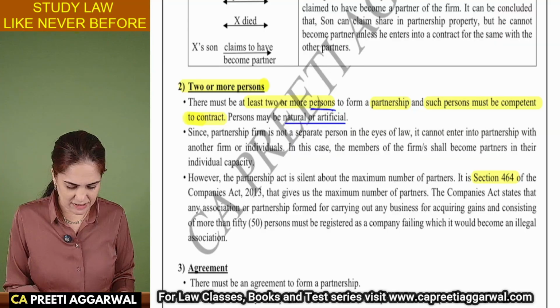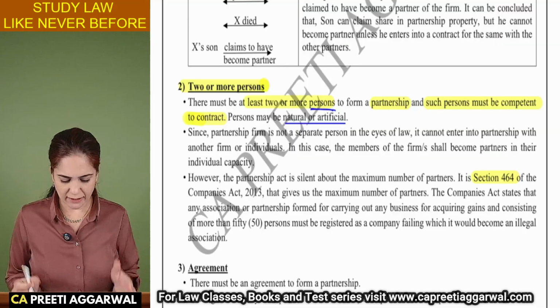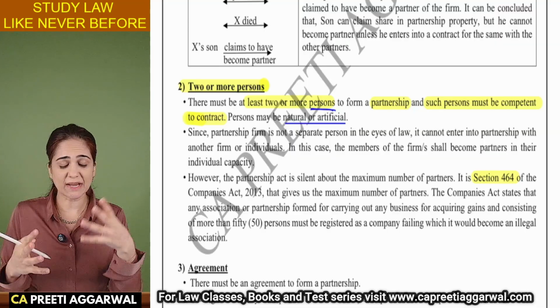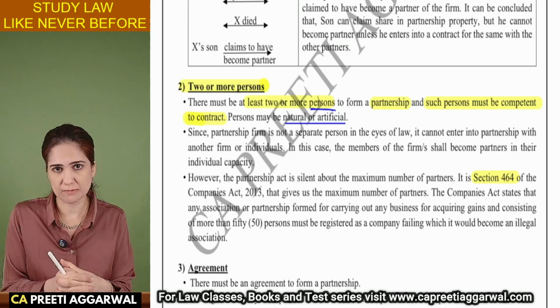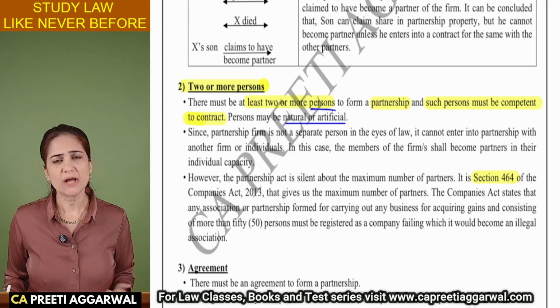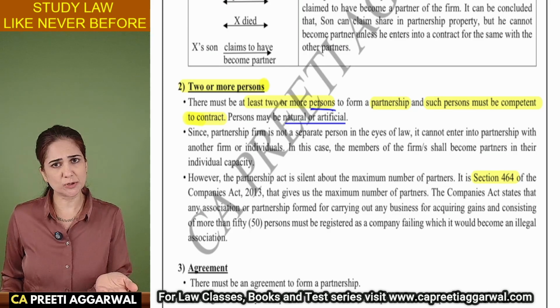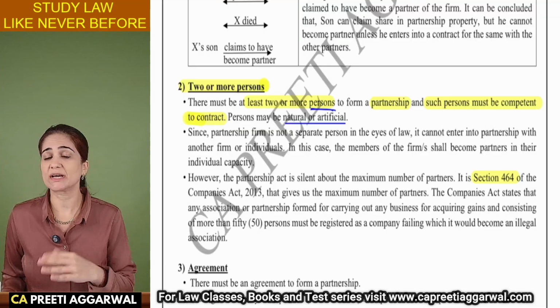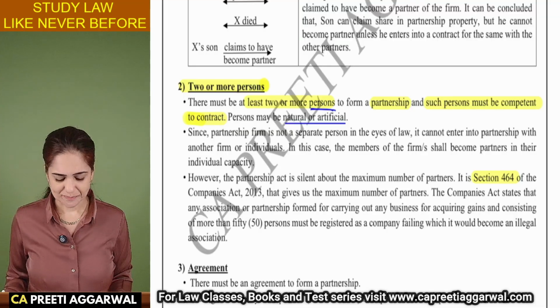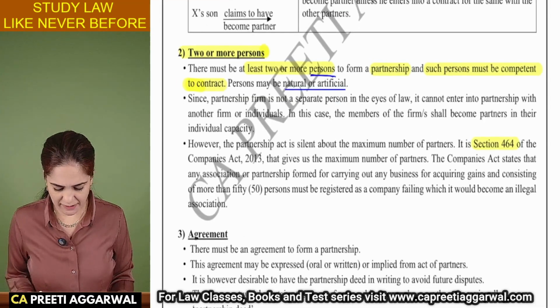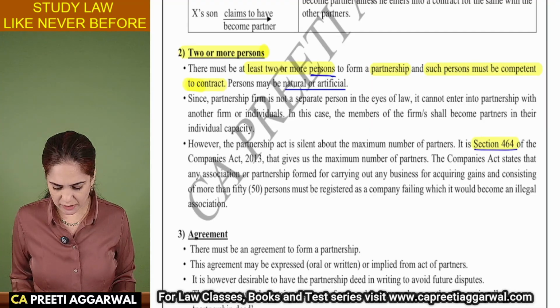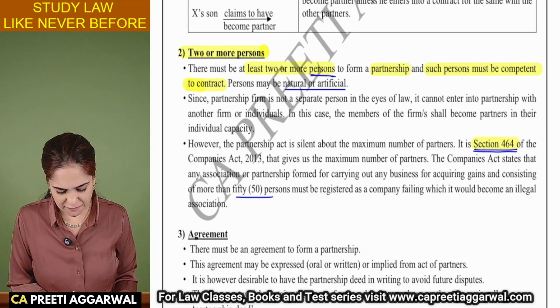Since a firm is not a separate person in the eyes of law, it cannot enter into partnership with another firm. There cannot be a partnership between two firms because they are not persons in the eyes of law. Can there be a partnership between an individual and a body corporate? Yes, because they are persons in the eyes of law. What is the maximum number limit? Section 464 gives us the maximum number, which is 50.